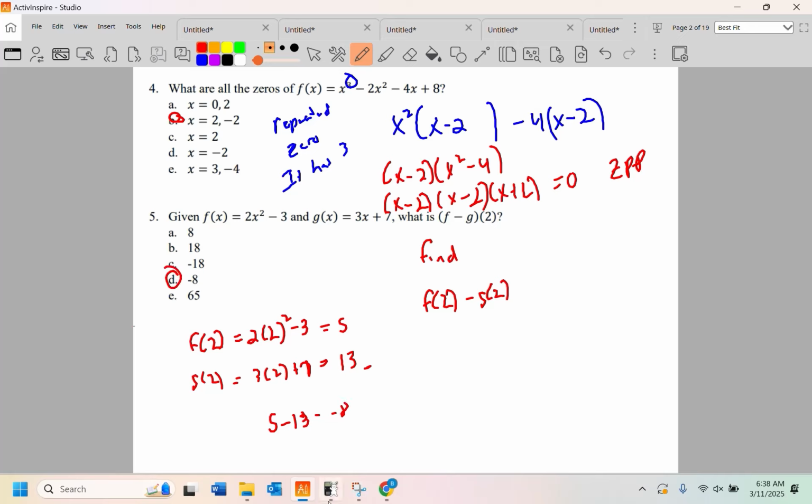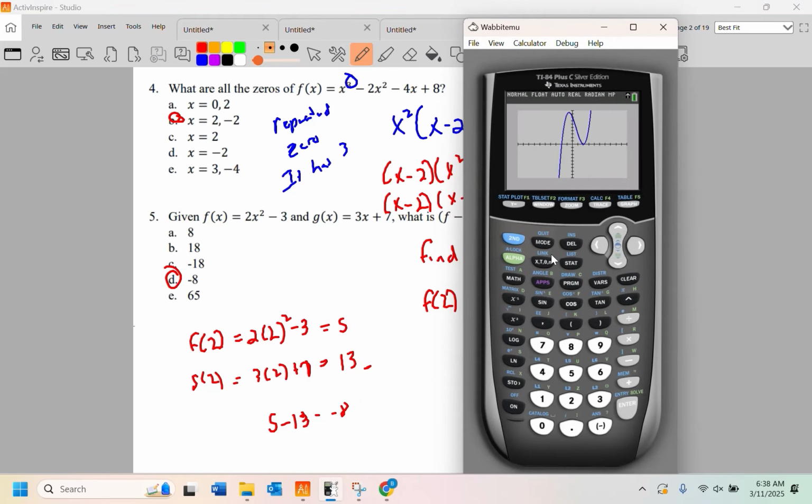What else could we have done? I guess if we wanted to be super lazy, we could have gone to our TI-84. We could have taken a 2 and stored it to x. You got to be careful when you type this in, but this is function f. It is 2x to the second minus 3. And remember, we always wrap before we subtract. So minus 3x plus 7. There you go, -8 either way.